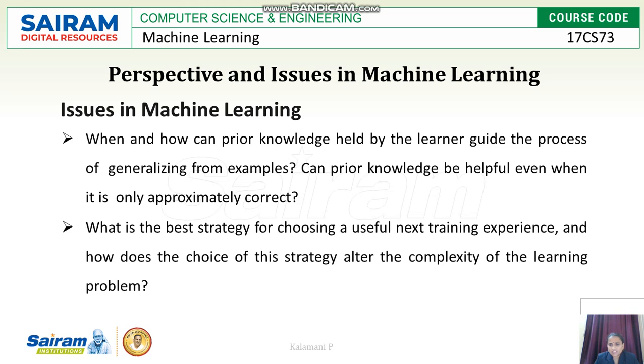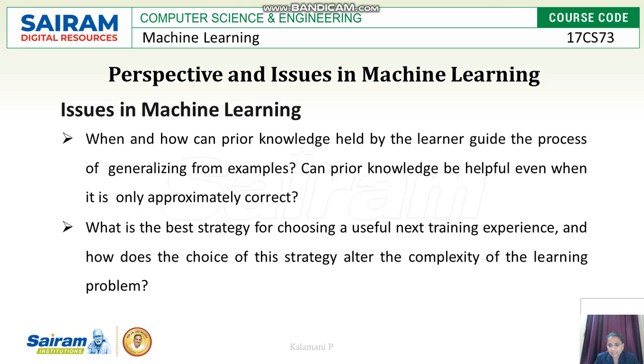And can prior knowledge be helpful even when it is only approximately correct? When we are designing algorithms, the learner should have prior knowledge of the particular problem domain as well as that area.